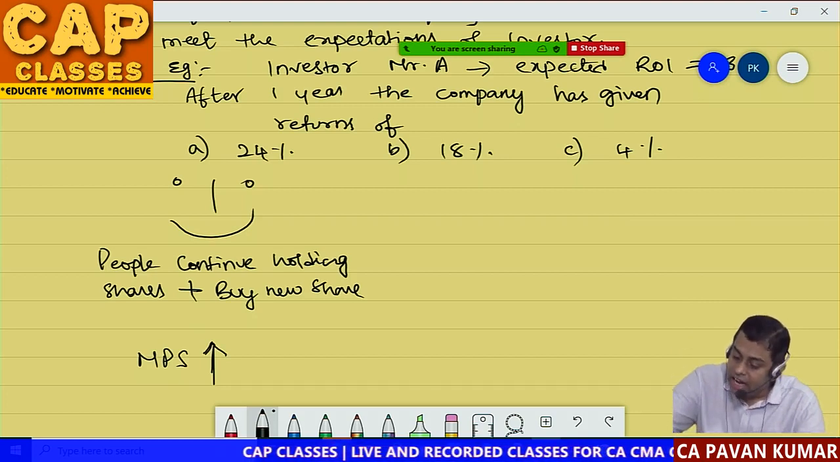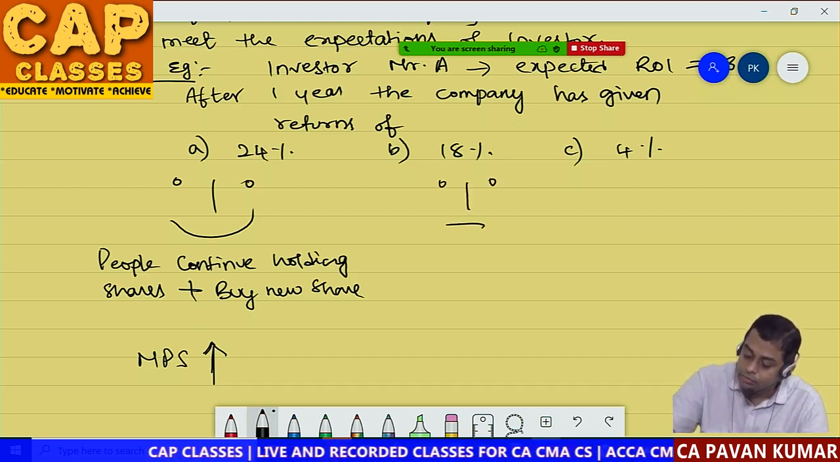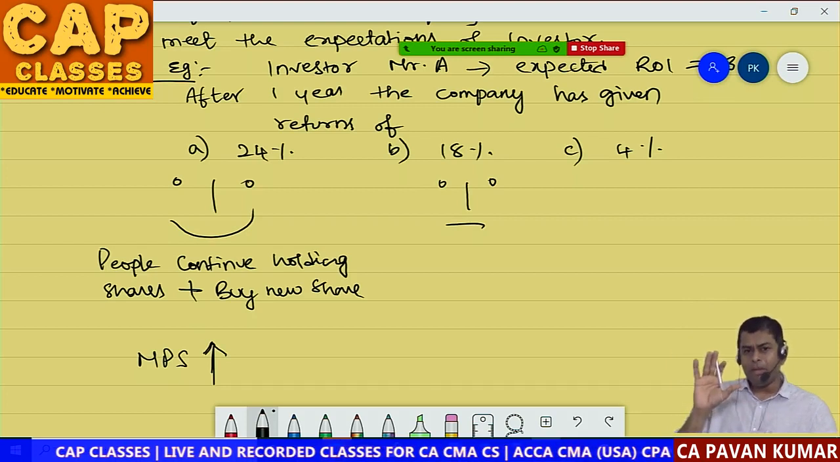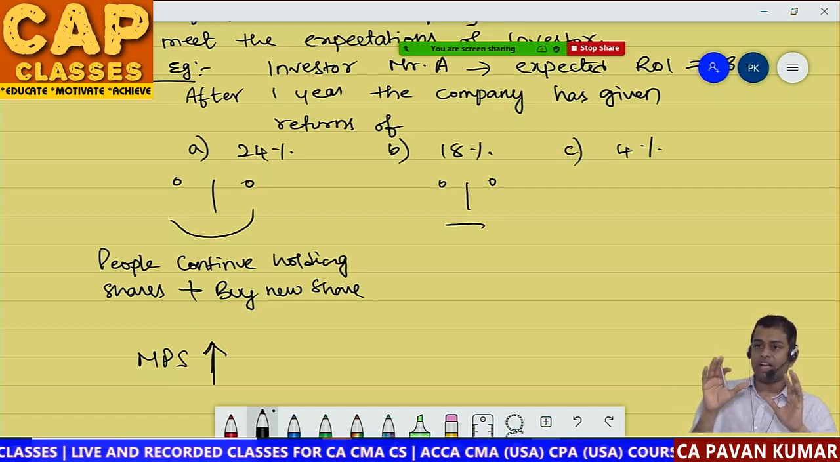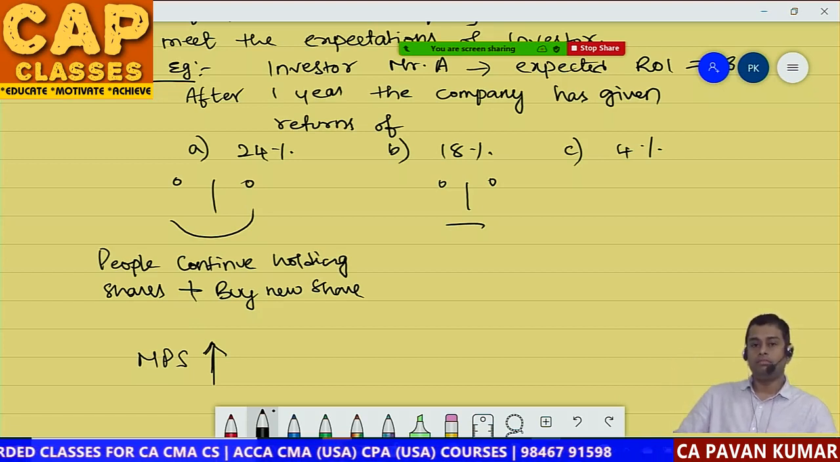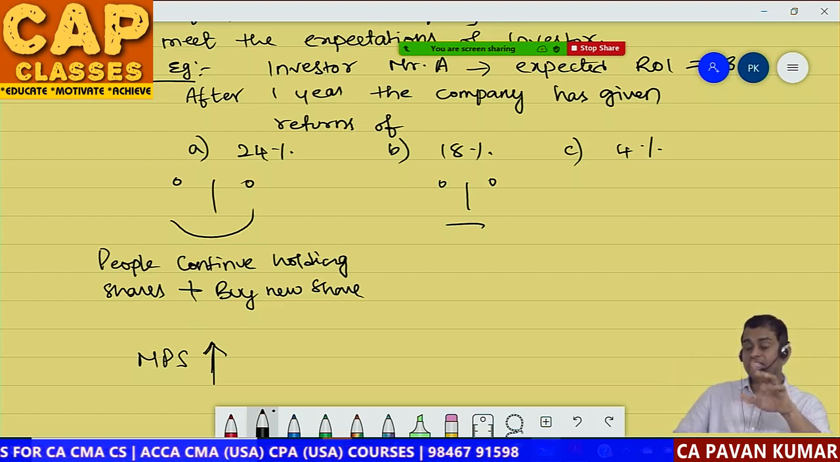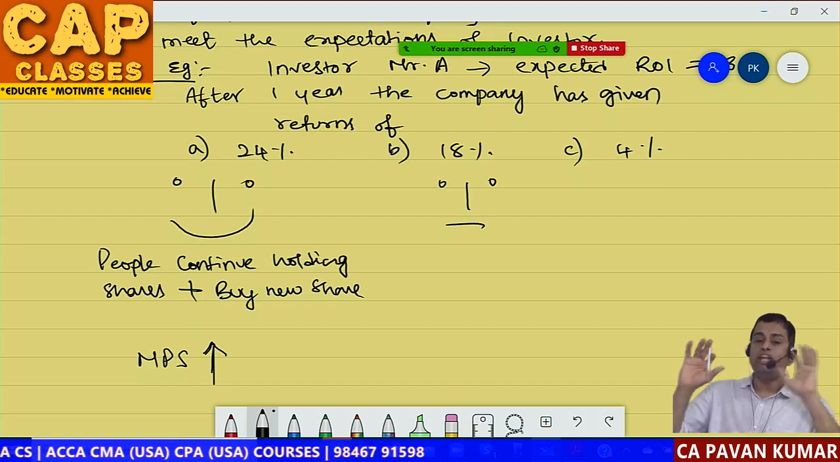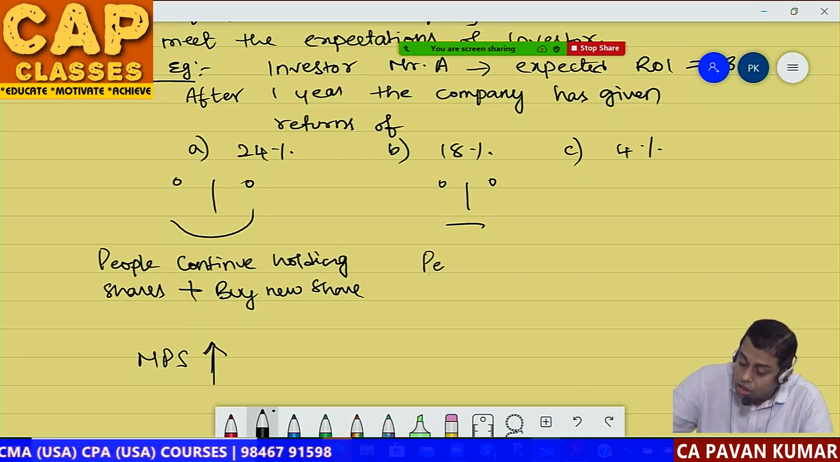Then if it is 18%, indifferent, I am happy because I got my 18% expectation, but I am not super excited. I thought 18%, I got 18%. So I hold the shares, neither selling off the shares nor buying new shares. So people hold the shares.